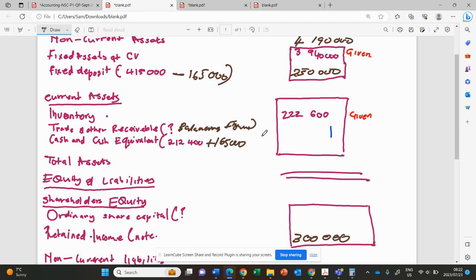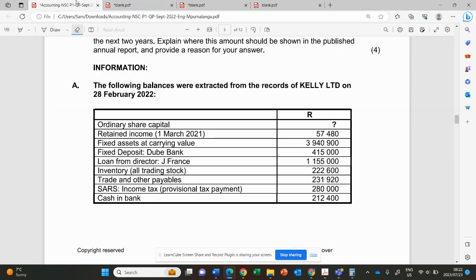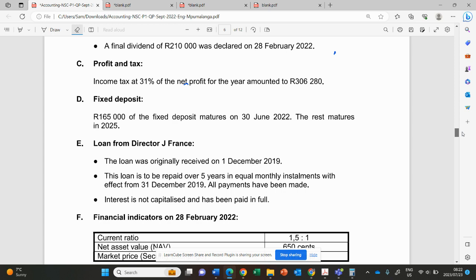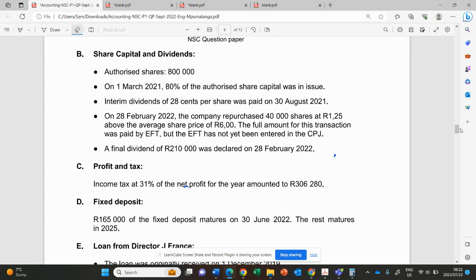Now let's add our cash and cash equivalent. Is it done? Let's check if there is any other adjustment talking about the cash and cash equivalent. Yes, there was this adjustment here. They said about the repurchases. They said the full amount of the transaction was paid by EFT. It means we paid, money goes out. But the EFT was not yet recorded in the books, in the CPJ.